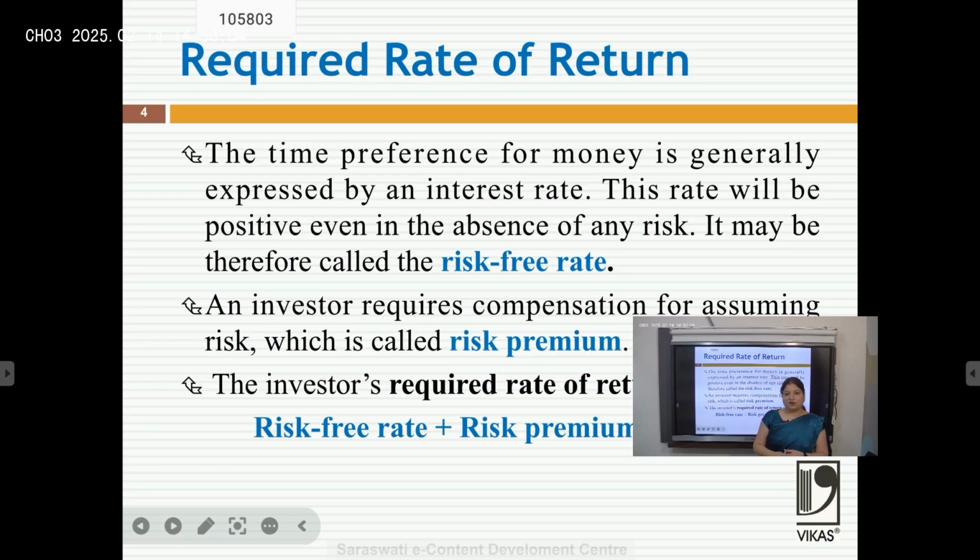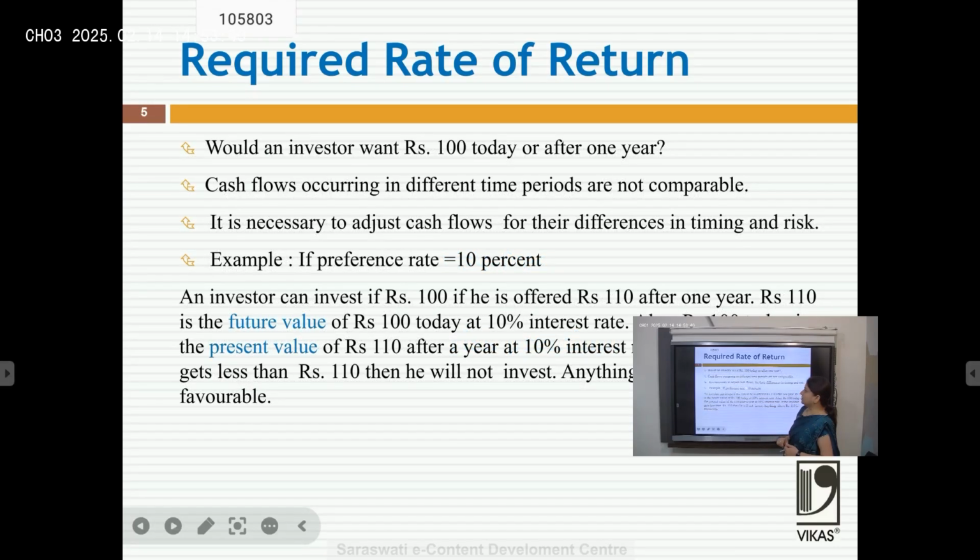For example, if I will give you an option that you can invest in debt, your rupees 5,000 and you will get 5,500 after 1 year. And second, I will give you the option that you can invest in equity, share market, and I will give you the same return of 10%, 5,500 rupees. Obviously, you will say that if I am investing in equity, I want more return than the debt. So that extra return is called risk premium. So required rate of return considers two things: one is risk-free rate plus second thing is risk premium.